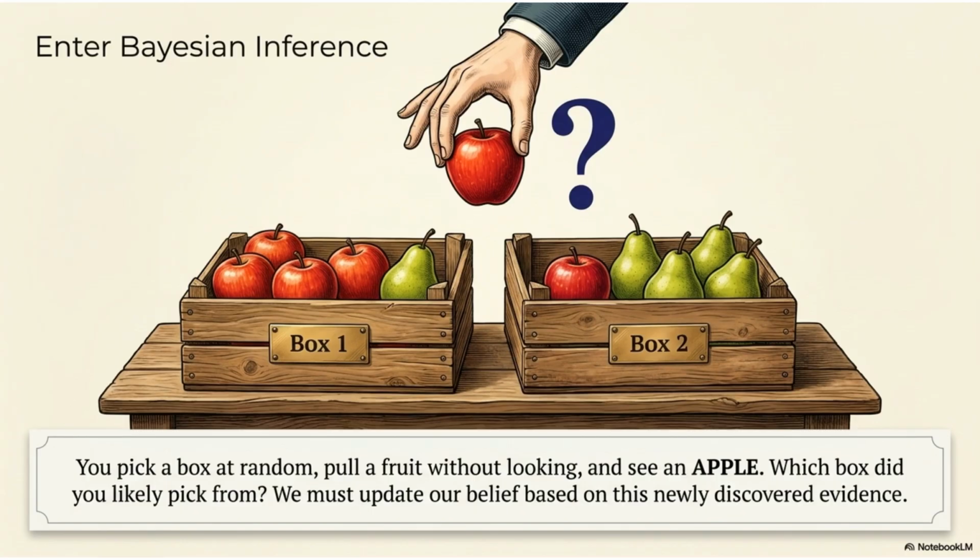Let's consider a fruit situation. Box 1 contains 4 apples and 1 pear. Box 2 contains 1 apple and 4 pears. A box is chosen at random. Then, a fruit is drawn and is found to be an apple. Which box is more likely to have been chosen?